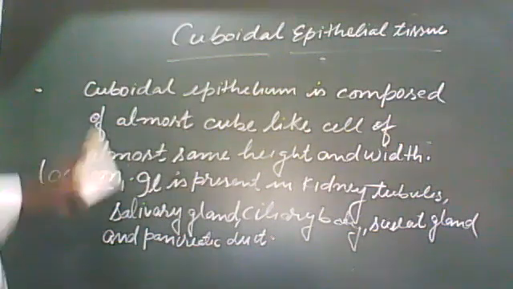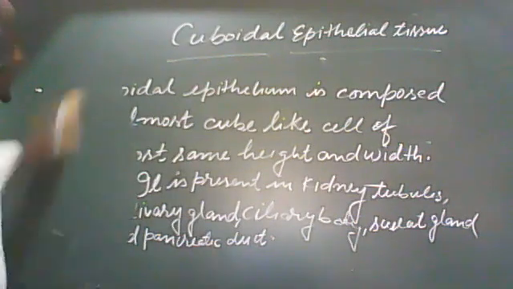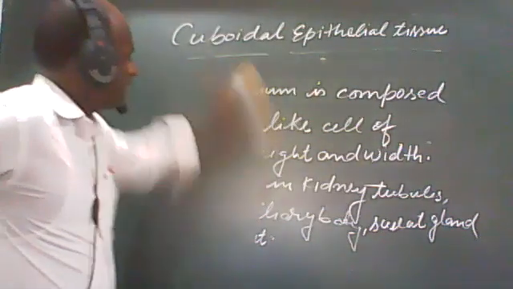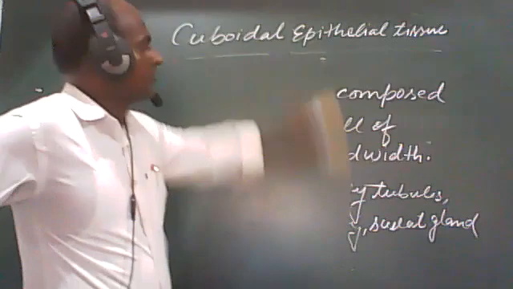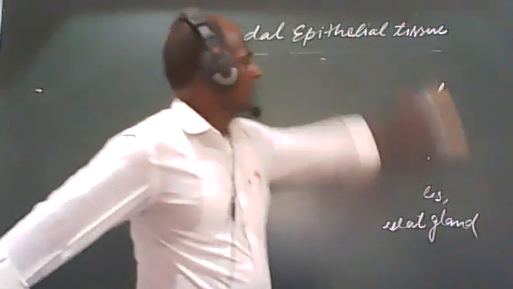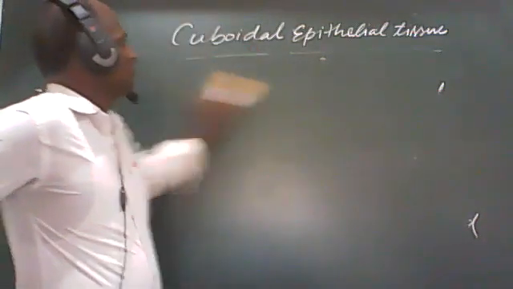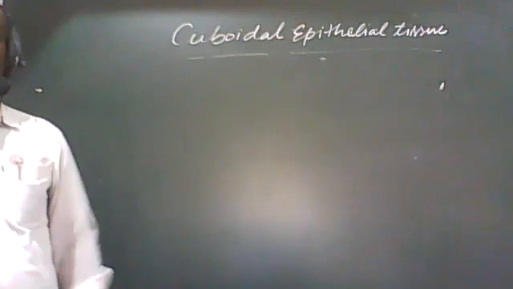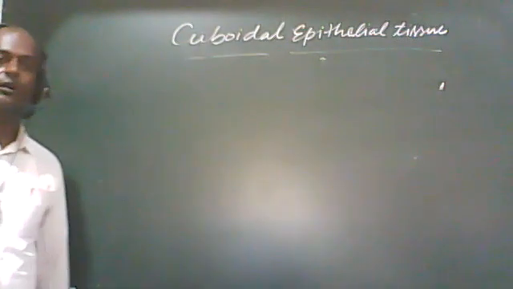These cuboidal epithelial tissues are helpful in protection, secretion, absorption, excretion, as well as the formation of gametes.